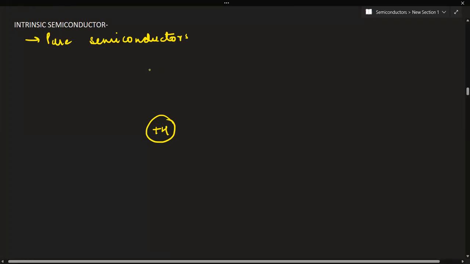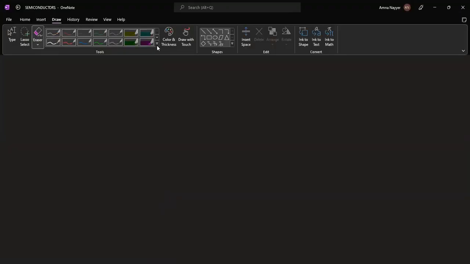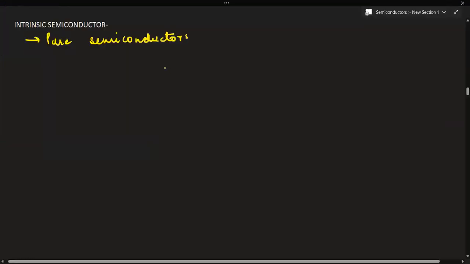So each silicon atom or germanium atom is tetrahedrally bonded to 4 neighboring silicon atoms. Let me take the example of silicon only with +4 valency. So this is silicon.